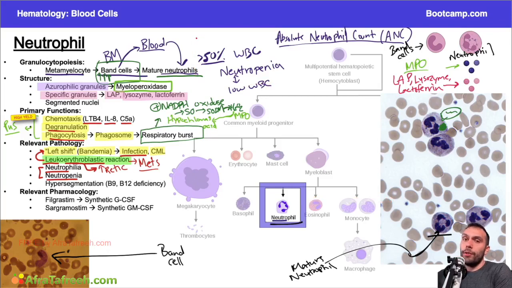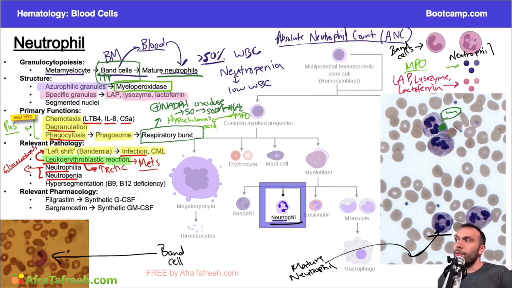So if you see a neutrophilia or a leukocytosis, the first thing you always want to look for, in a board question or in real life, is whether this patient is on glucocorticoids. That's important because, remember, these can cause demargination of the white blood cells, of the neutrophils, and cause the white count to be elevated. It doesn't necessarily always mean we're talking about an infection.